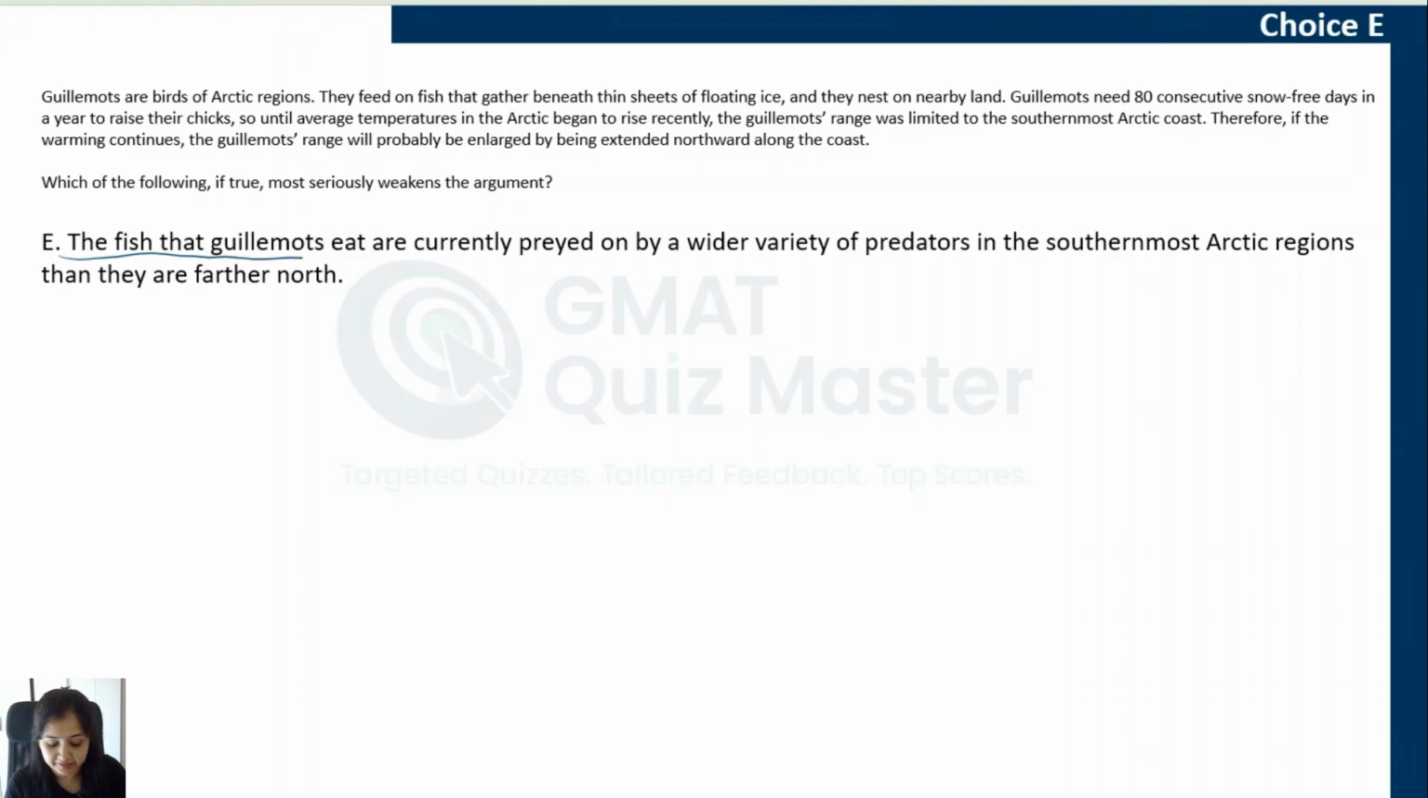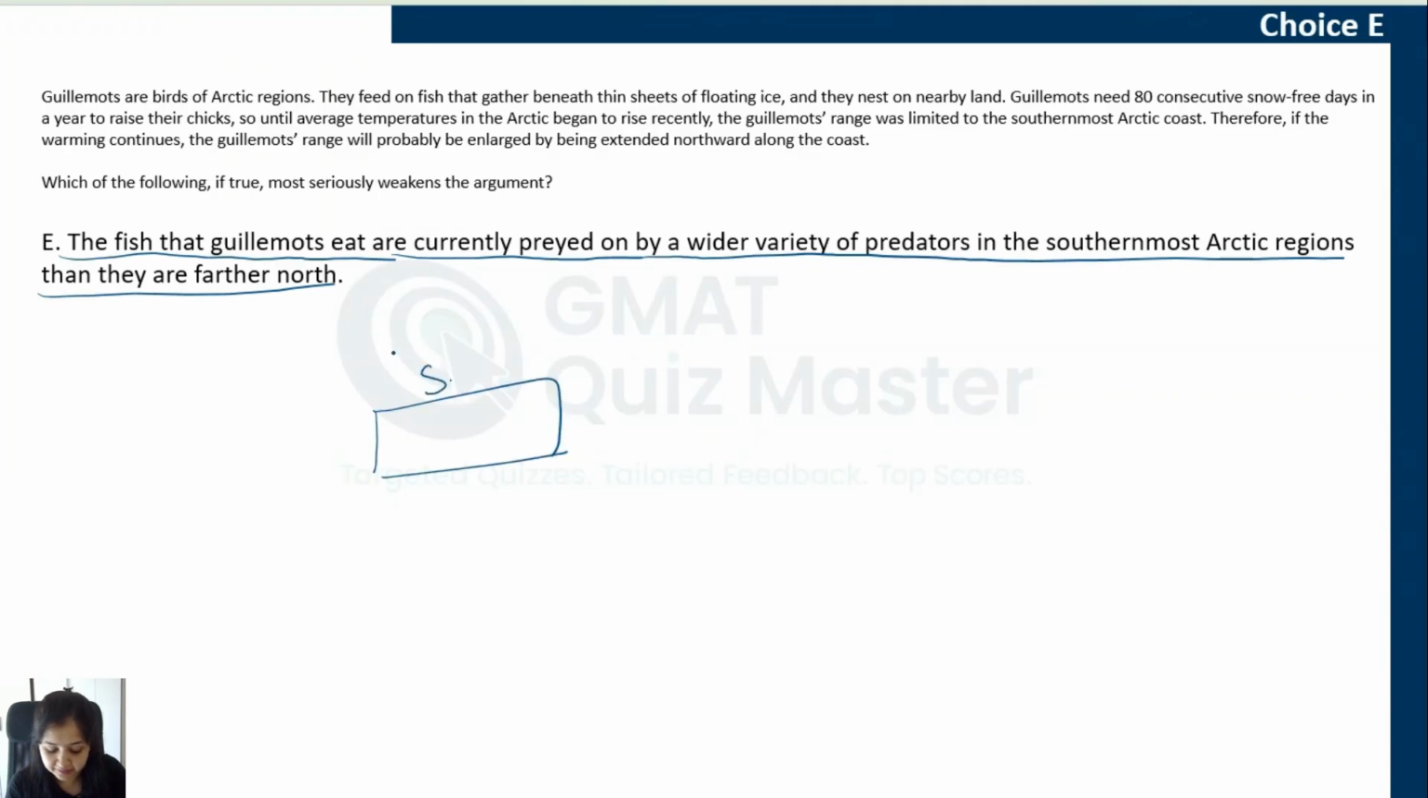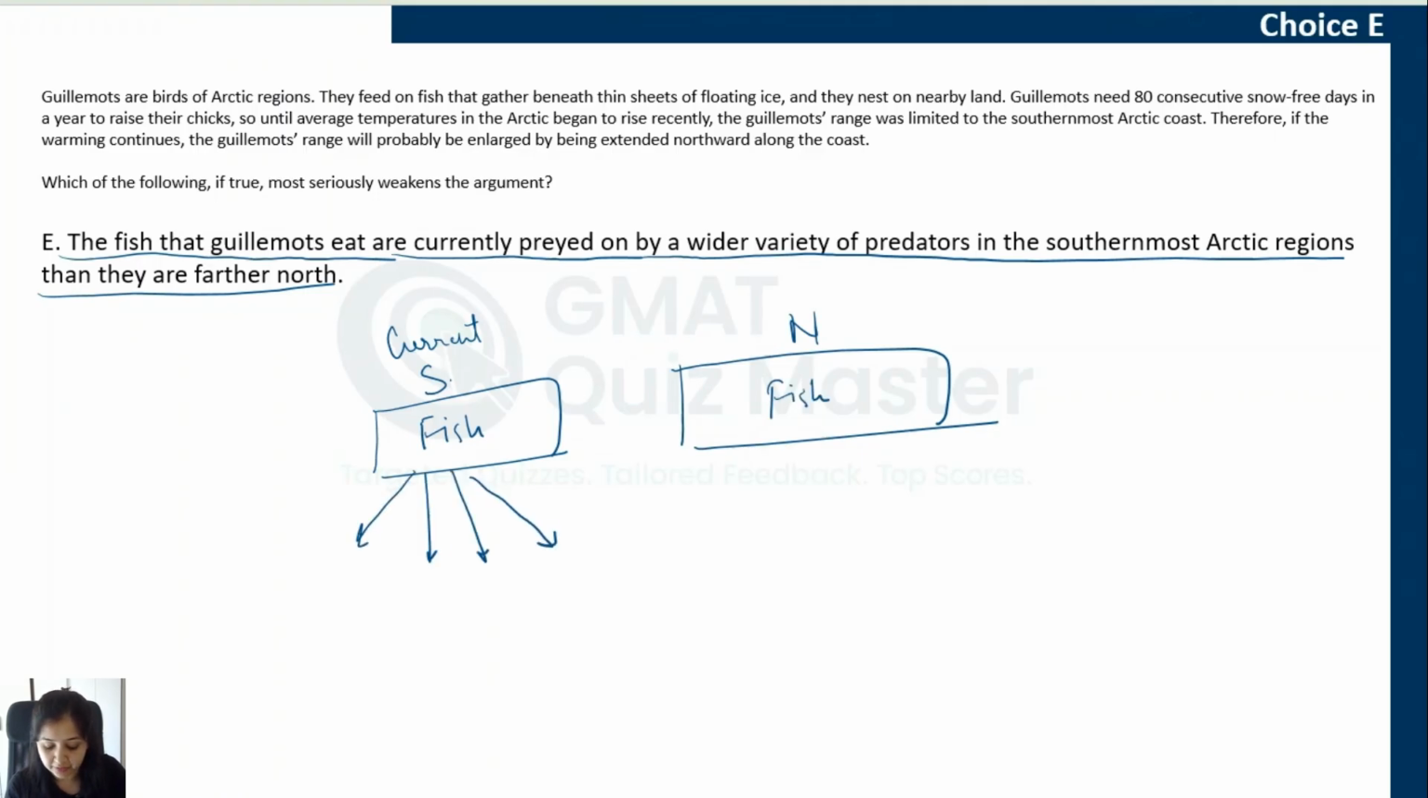The fish that guillemots eat are currently preyed on by a wider variety of predators in the southernmost Arctic regions than they are further north. So in southernmost Arctic regions, that is the current habitat, if we compare it to the northern regions, this fish that these guillemots feed on is eaten by a number of other animals as well, a number of other predators as well. However, if we compare to north, there are fewer predators that feed on this fish.